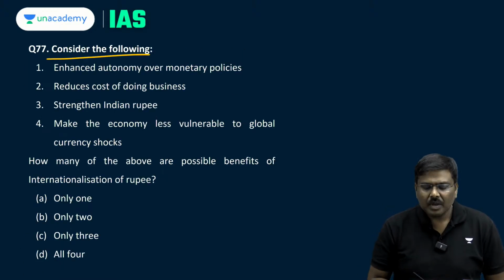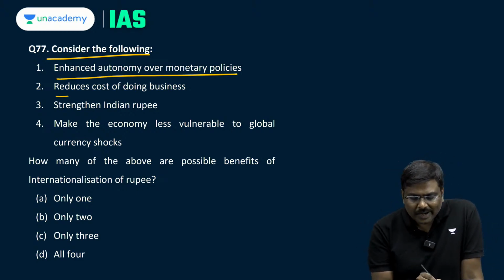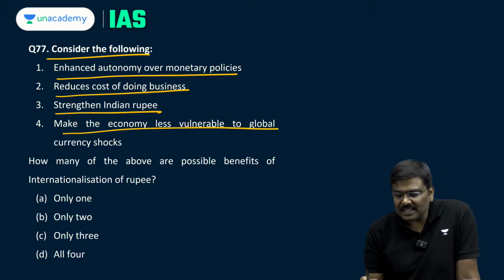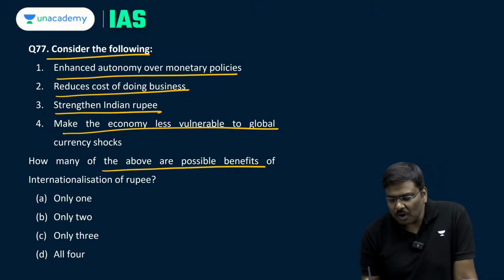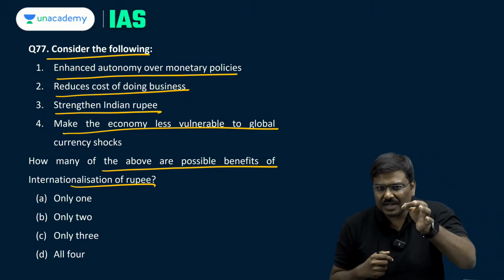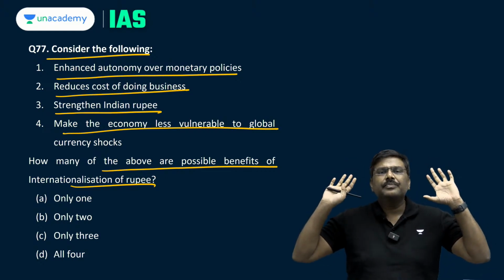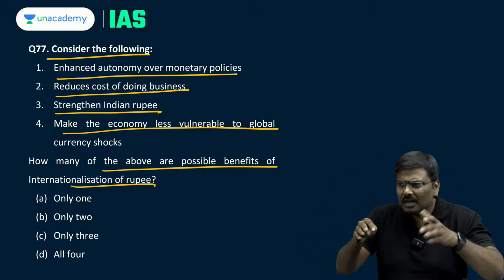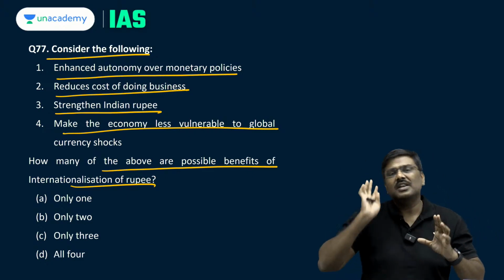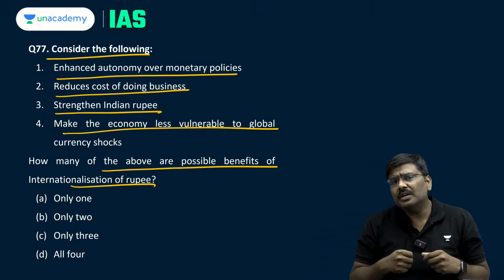Question number 77, consider the following: enhanced autonomy over the monetary policy, reduce the cost of doing business, strengthen the Indian rupee, make economy less vulnerable. How many of the above are possible benefits of internationalization of rupee? Internationalization essentially means rupee will be used outside India for conducting transactions. Like we are using dollars to conduct transactions, rupee will be used. That is basically internationalization. And if internationalization of rupee happens, what are the advantages?